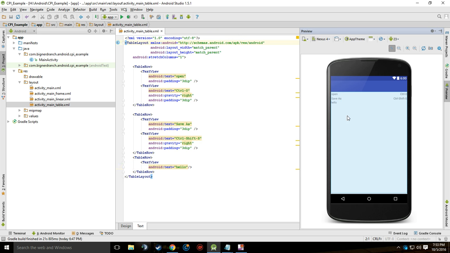So what table layout would be used for, in my opinion, would be more for menus in an app, and not really have any importance otherwise, unless you were having some type of menu, such as maybe settings, or just maybe you have a menu in your app.